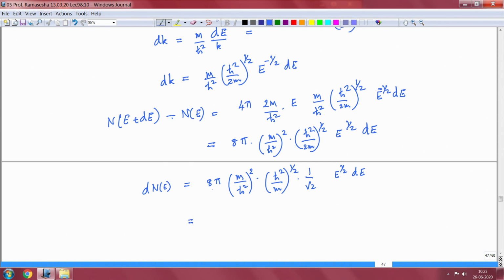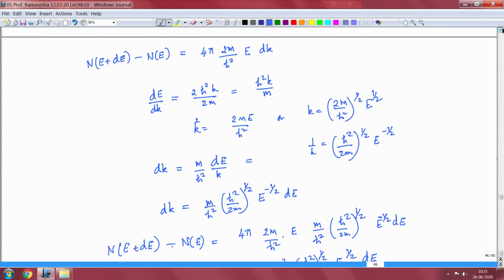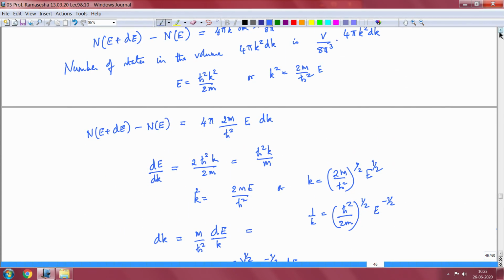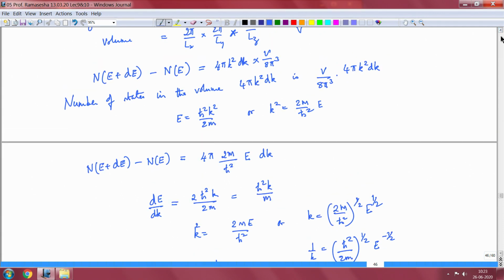I also had a term which was 1 upon V upon 8 pi cubed. So 4 pi k squared into V upon 8 pi cubed, then so 4 pi k squared 2m upon h cross squared dE times V by 8 pi cubed.